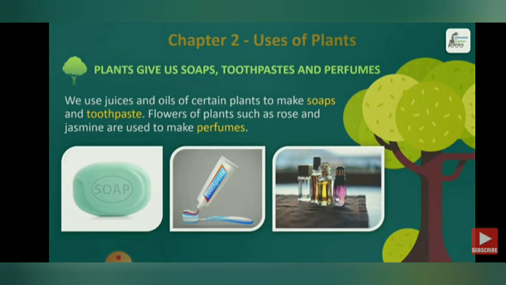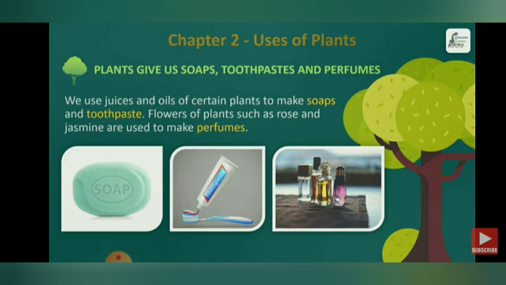Next uses of plants are, plants give us soaps, toothpaste, and perfumes. We use juices and oils of certain plants to make soaps. See what is used in making soaps? Certain kinds of juices and oils are used in soaps to give a beautiful fragrance and make it good for our skin.